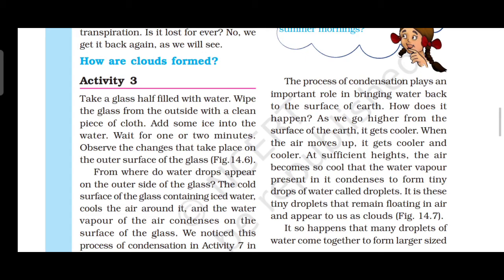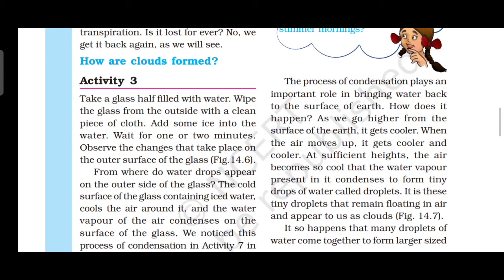The cold surface of the glass containing iced water cools the air around it, and the water vapor of the air condenses on the surface of the glass. This plays an important role in bringing water back to the surface of the earth. As we go higher from the surface of the earth, what happens? It gets cooler.